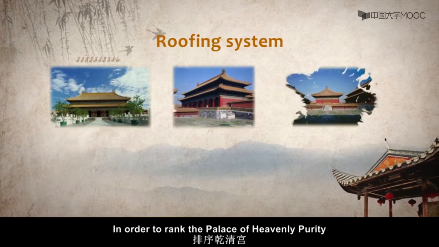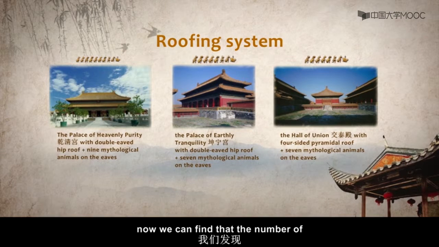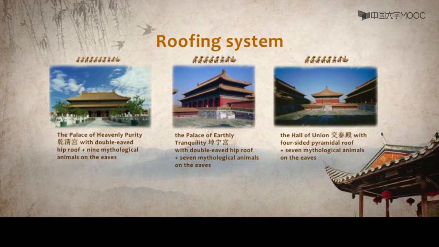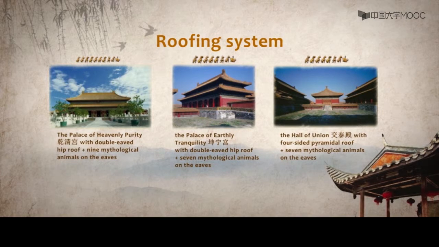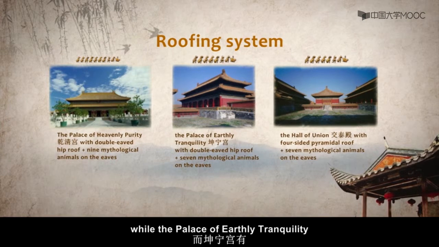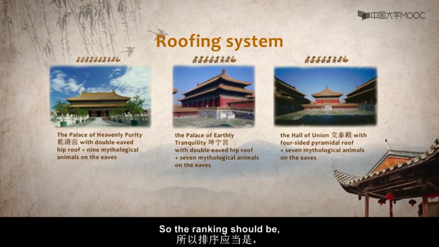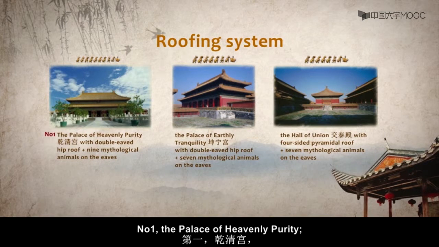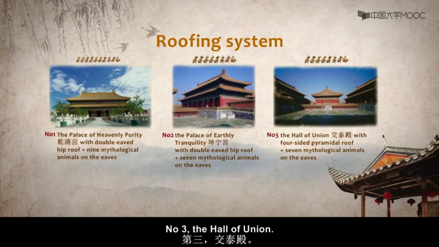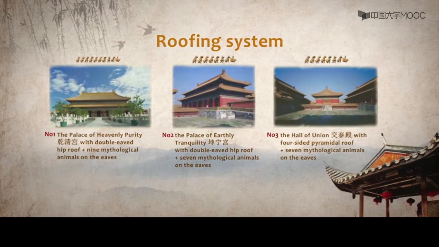In order to rank the Palace of Heavenly Purity and the Palace of Earthly Tranquility, now we can find that the number of mythological animals on the eaves can work. The Palace of Heavenly Purity has 9, while the Palace of Earthly Tranquility has 7. So the ranking should be number 1, the Palace of Heavenly Purity, number 2, the Palace of Earthly Tranquility, and number 3, the Hall of Union. Roof styles determine the ranking of the building.